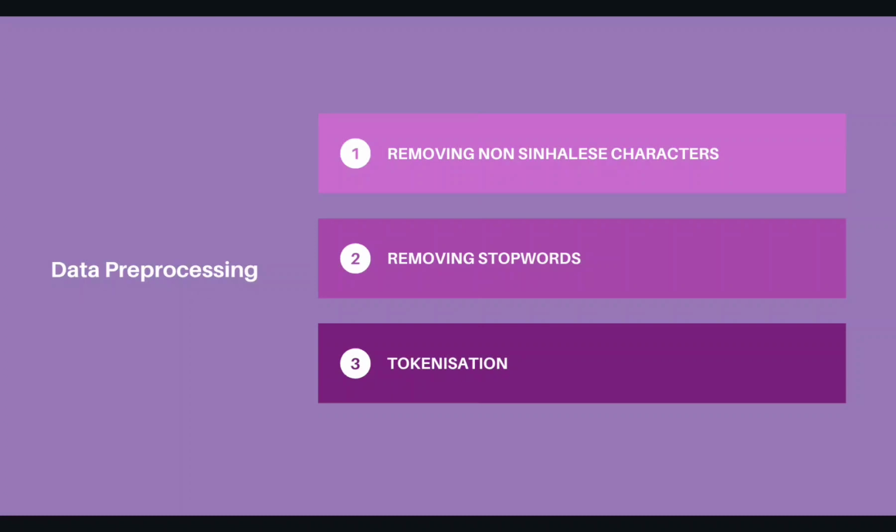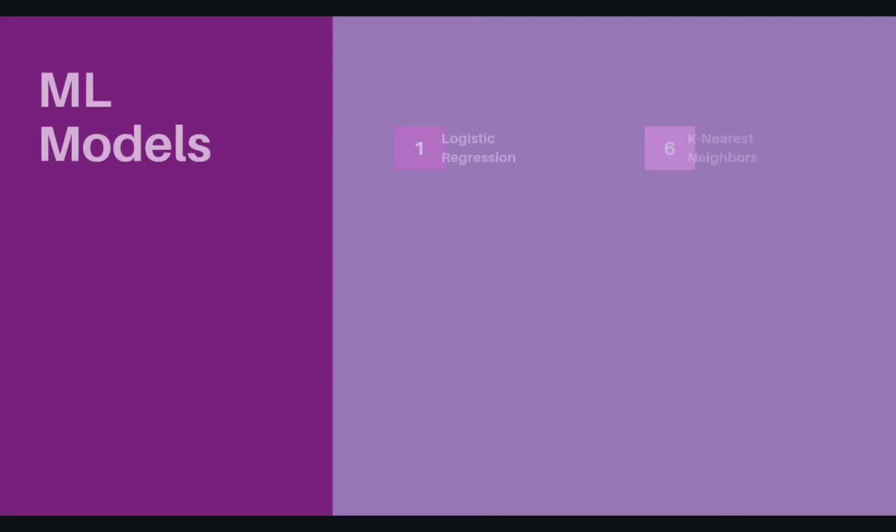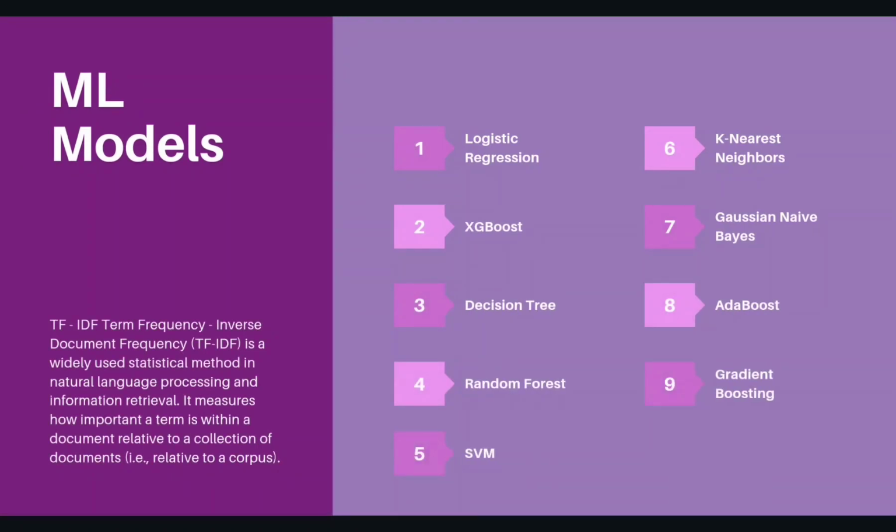Moving on to the exploration of ML models. Firstly, TF-IDF, Term Frequency Inverse Document Frequency, is a widely used statistical method in natural language processing. It measures how important a term is within a document relative to the collection of documents, that is, relative to a corpus. TF-IDF features of the data were used to train these ML models. Let's look into the ML models.